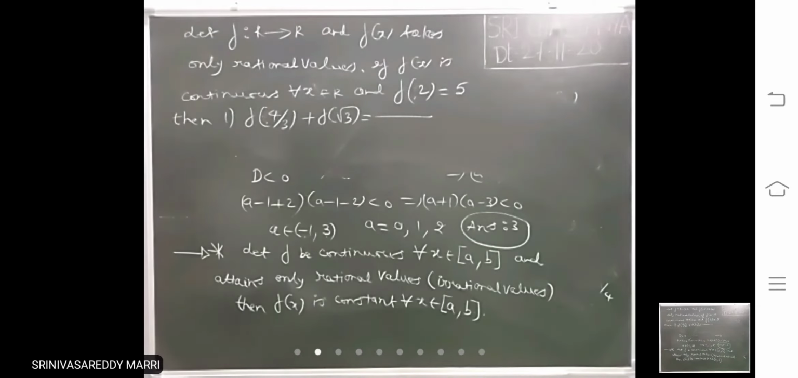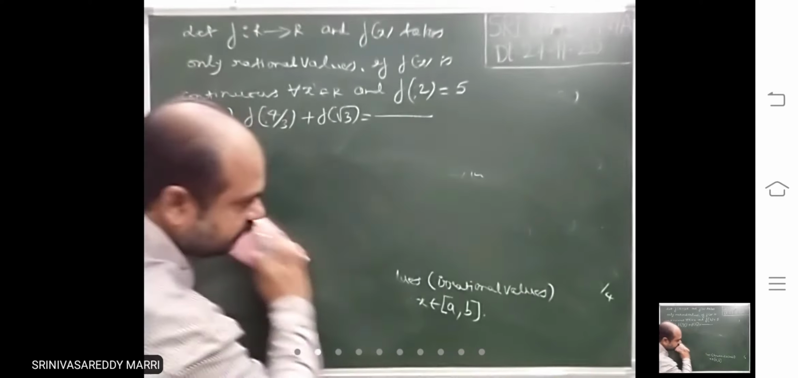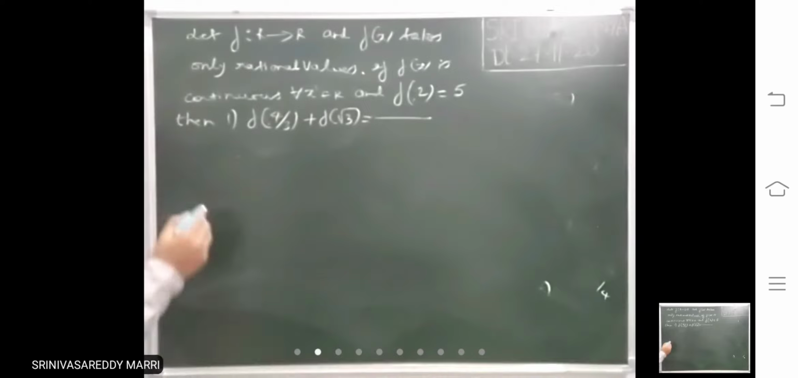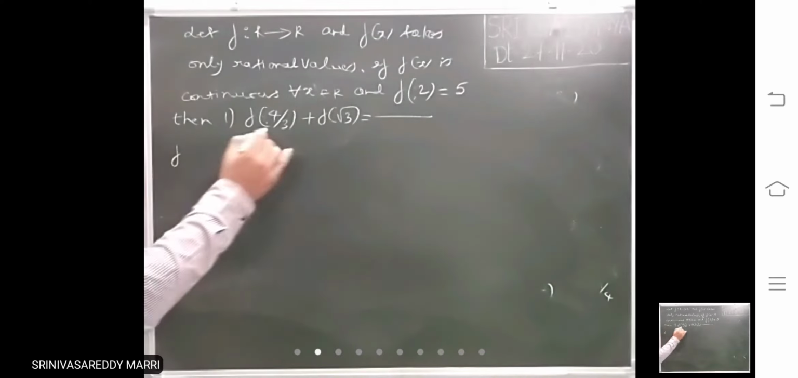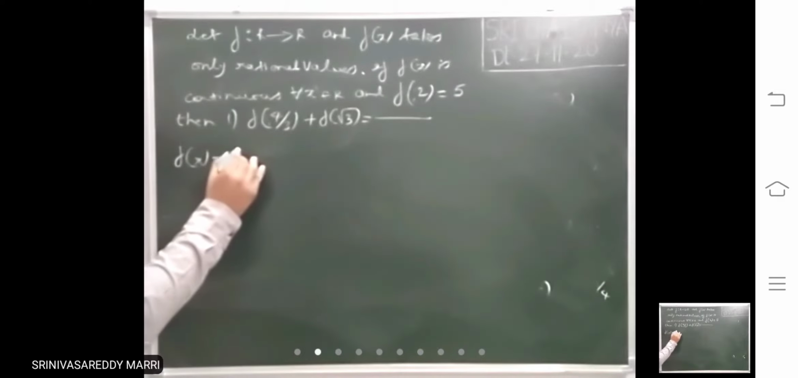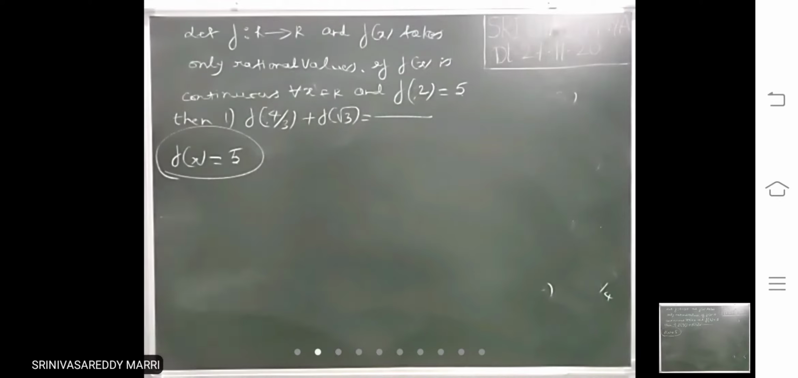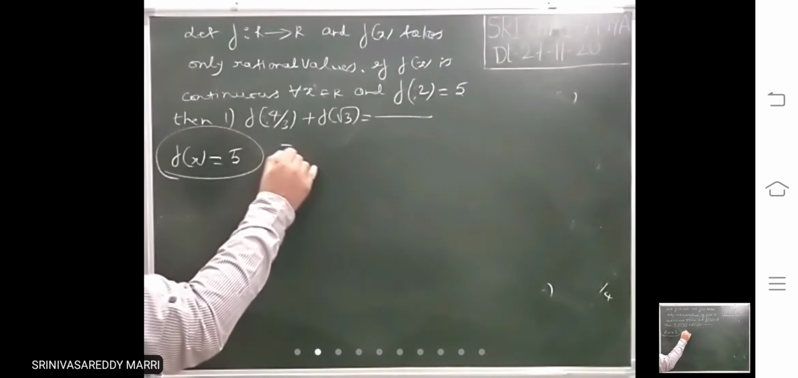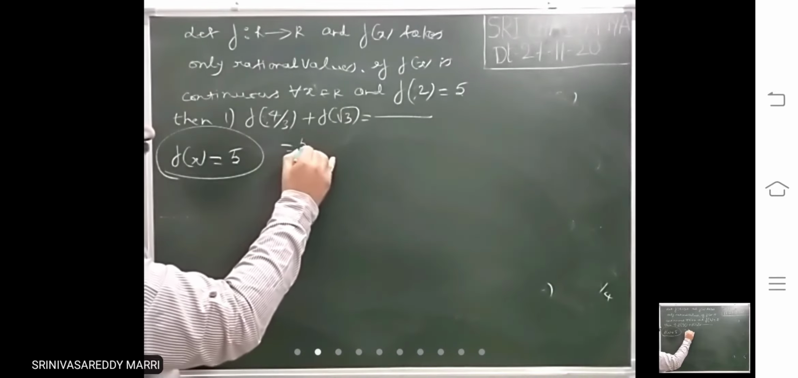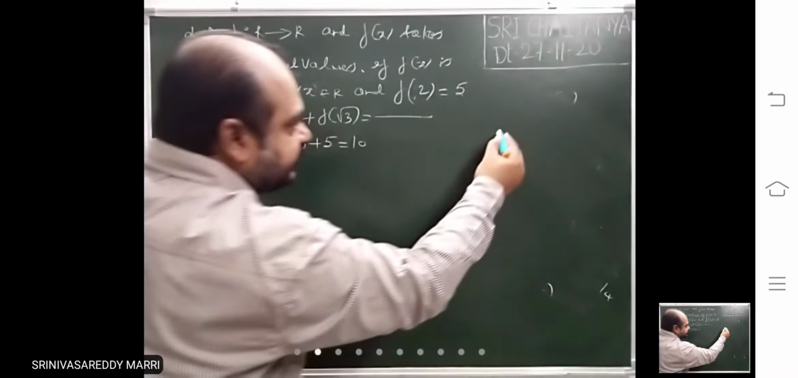Look at. Suppose it is given like this. Then the statement I have told is, if f of 2 equal to 5, f of x is always 5. It is a constant function. That means for all values of x, f of x equal to 5. So f of 4 by 3 is what? This is 5. All values are 5. So 10. Why is that? Look at.